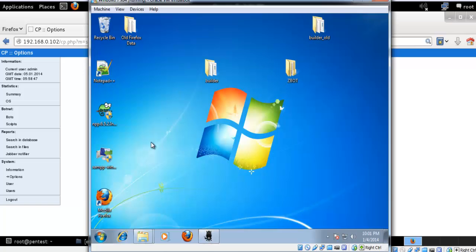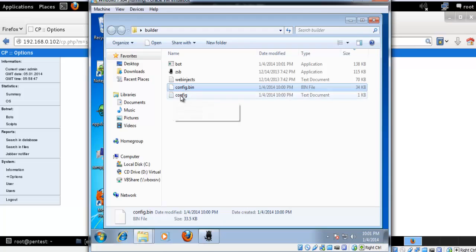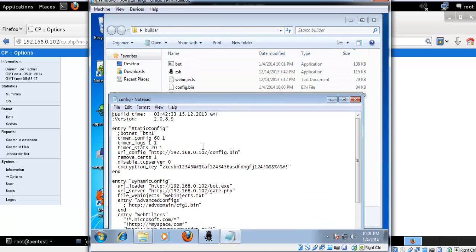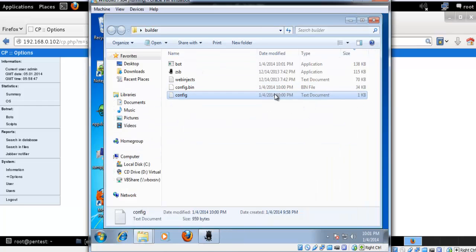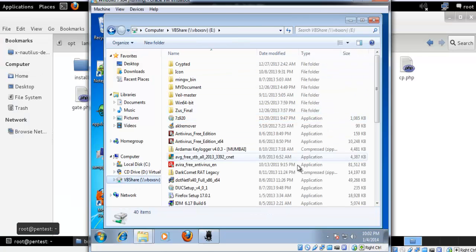So let me minimize this one and go to builder. You can see here bot and a config.bin and bot file over here. So when you open the configuration file, make sure you have the config.bin here, and the bot.exe is here. So if you rename this one with a different name, make sure you also rename this file and have to reconfigure the setting. So my file is ready, and copy this one and put into my vshare folder.